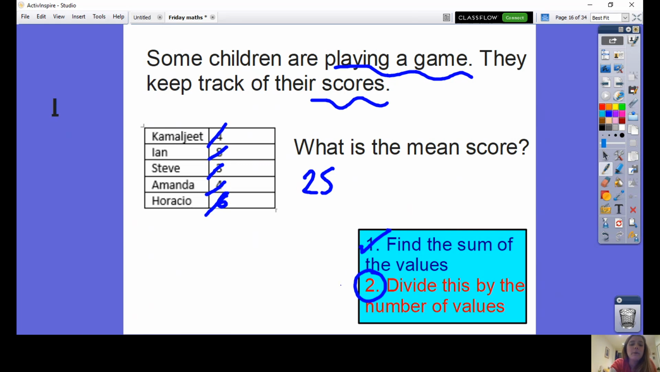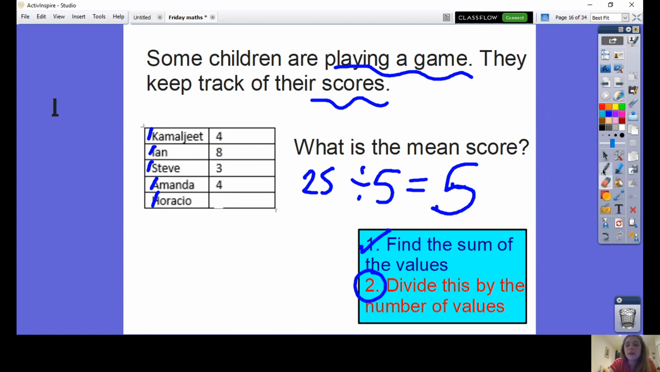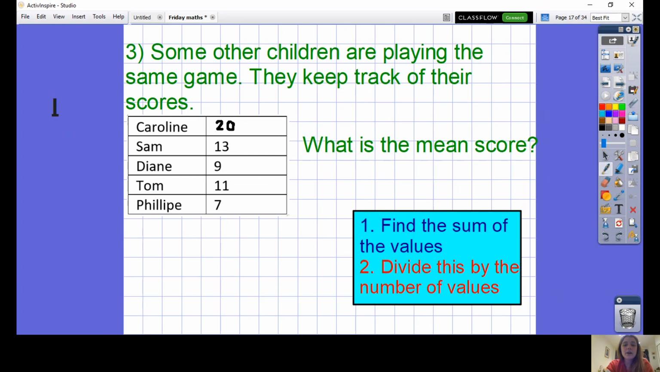Divide this by however many there were. 1, 2, 3, 4, 5. 25 divided by 5 is, of course, equal to 5. The mean is 5. Now you need to go back and double check the first values. Is your answer higher than the highest? No. Is it lower than the lowest? No. Good. It's in between. Have a go at this question then. I'd like you to pause the video now and have a go at this one.